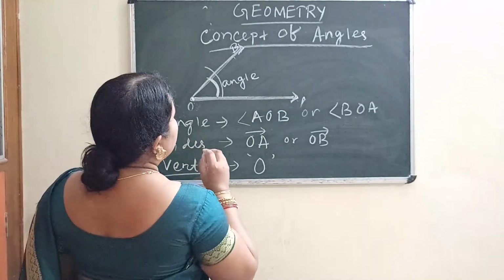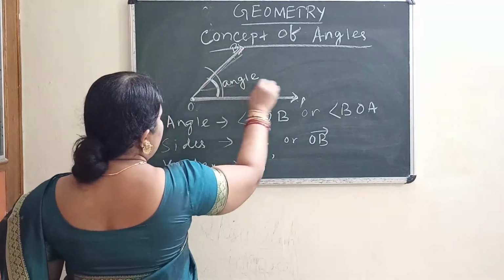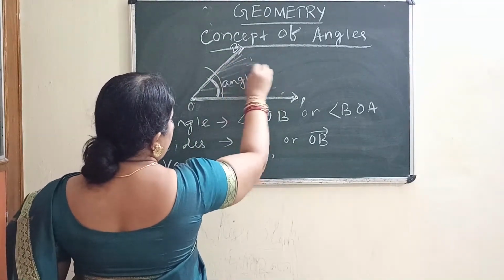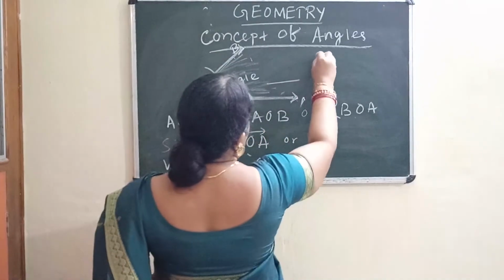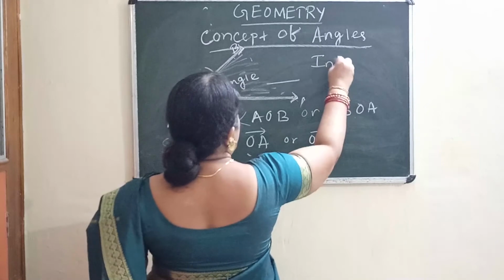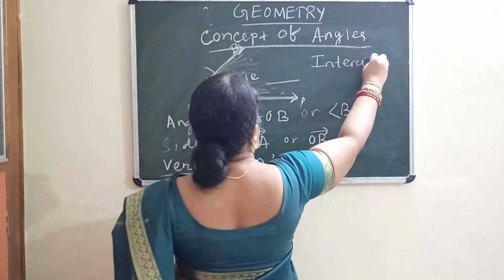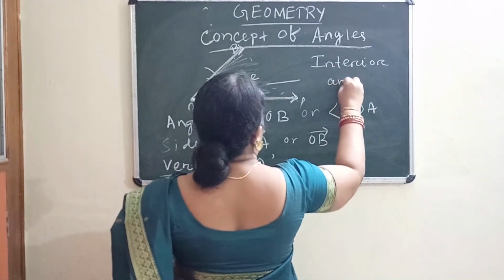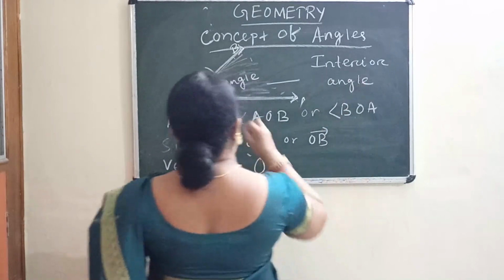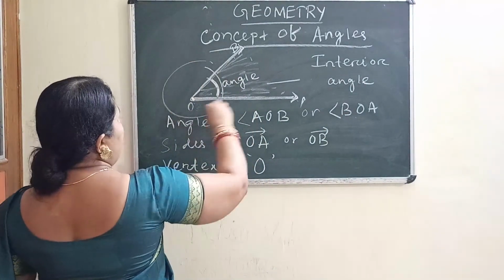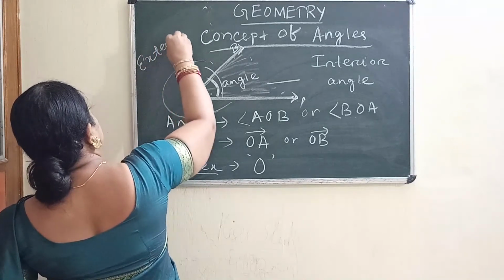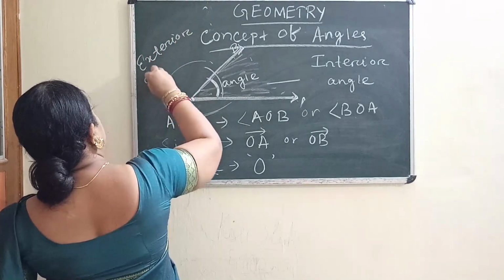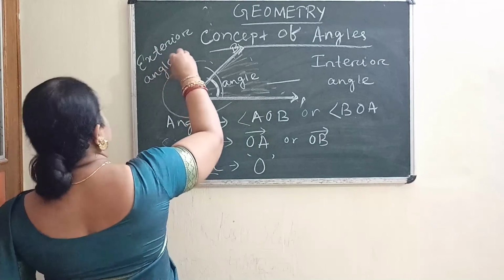Another thing: the inside of this angle, whatever regions are there, that part you can call the interior of the angle. And the outside of this part is called the exterior region.